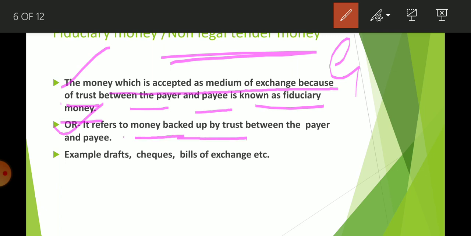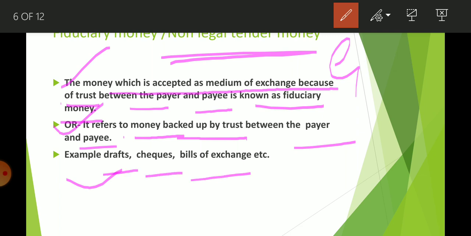In fiat money we had written that it refers to money backed by government order. Here it is written that it refers to money backed by trust between payer and payee. What are its examples? Draft, check, bill of payment.